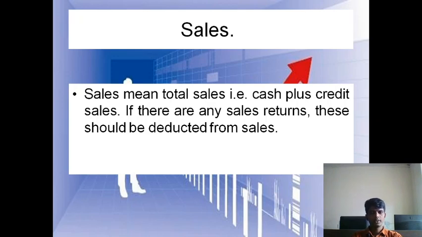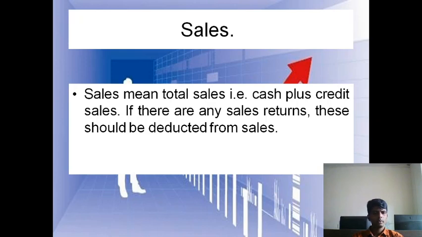In credit sale, the goods are sold and immediately delivered to the XYZ customer, but he will not pay immediate cash. Here the postponement of cash is done, so we call it credit sale. We need to add both, and the total will be called total sales.